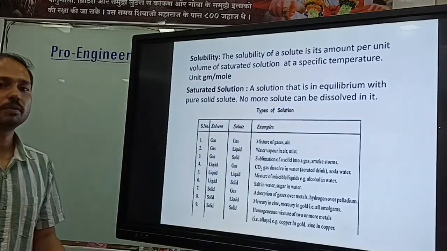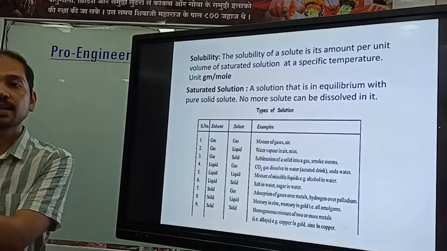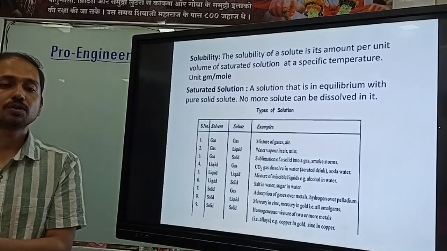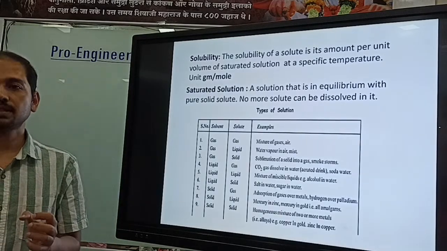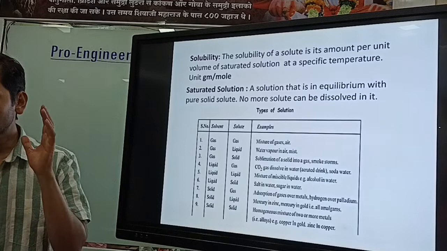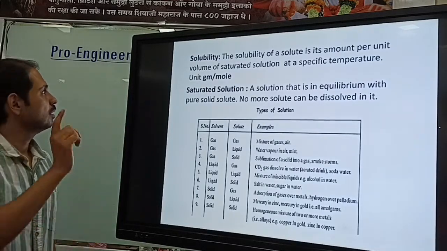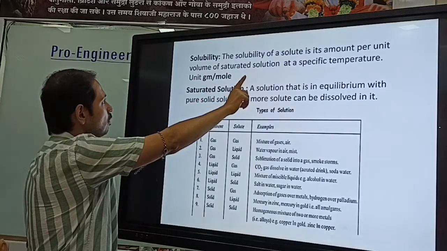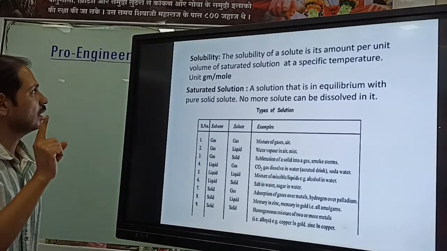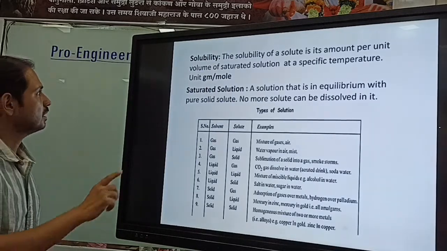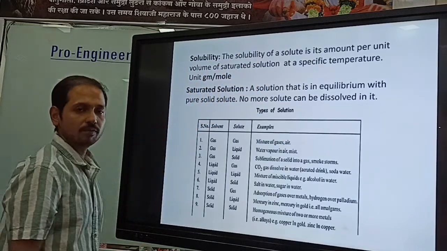So whenever we write the definition, we must remember the unit volume and temperature. Suppose you are telling the solubility of sodium chloride is x gram per liter at a certain temperature, let's say 25 degrees. If you don't tell the temperature, what will happen? The information is missing. You are not giving clear-cut information, right? So whenever you write the definition of solubility, these two things, temperature and unit volume, you must remember. Students sometimes forget to mention the temperature or sometimes forget to write the unit volume.